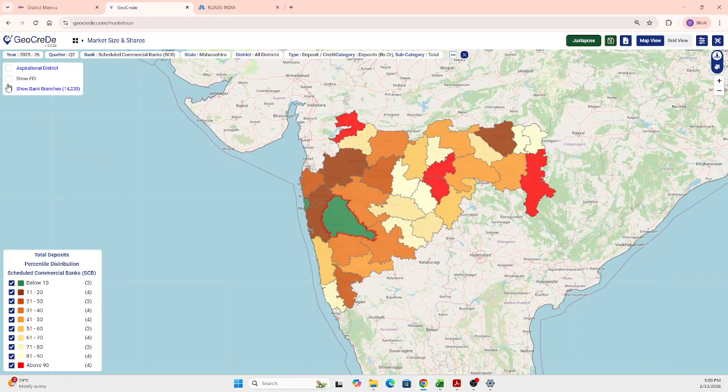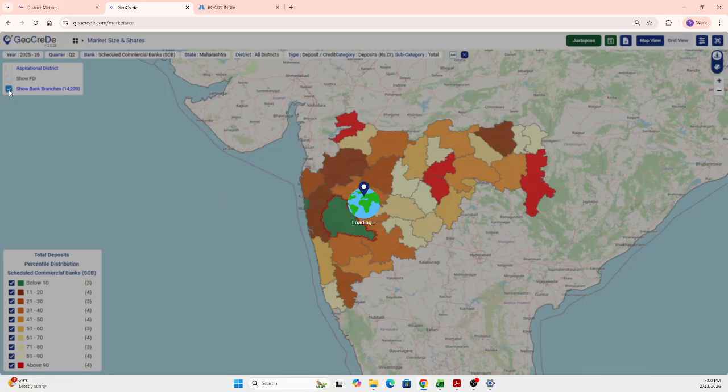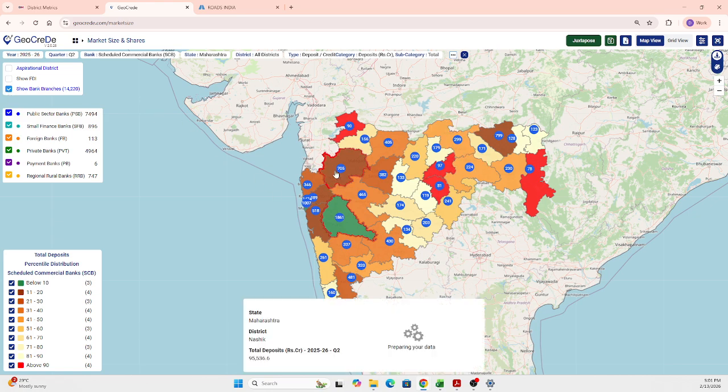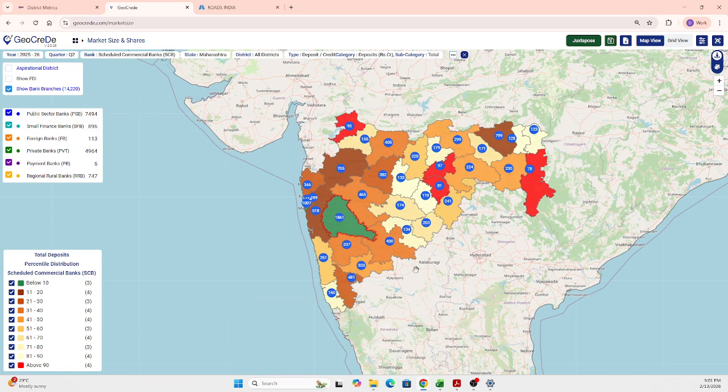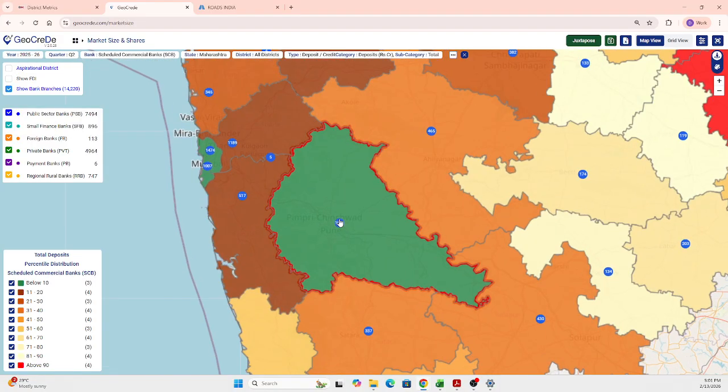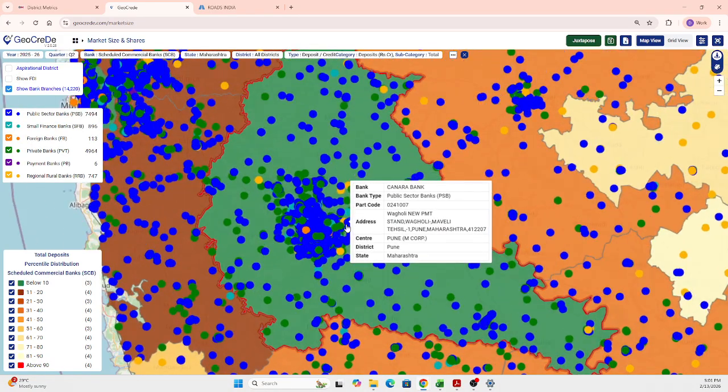And most interestingly, here you have this show bank branches data. Just selecting that will give you the count of branches on a district level. So you get all the count of branches that is there, and you get the rough count here. And if you want to penetrate a particular district, I'm just penetrating Pune here. So 1861 is the number of branches that is there. On selecting that, you get the locations of each and every bank in the district of Pune.